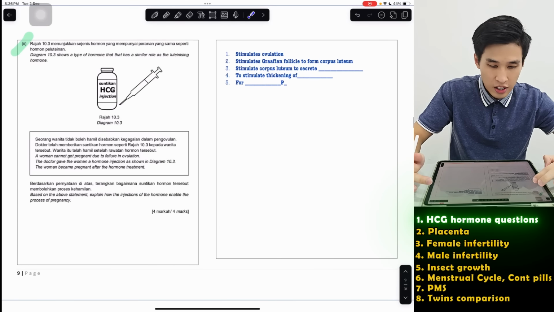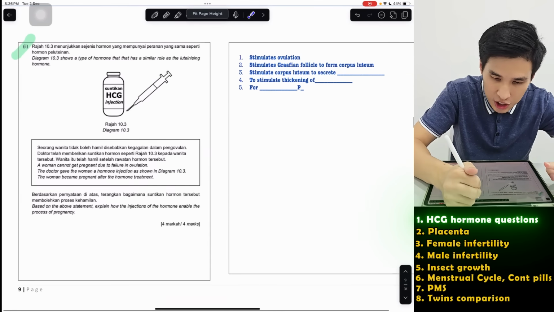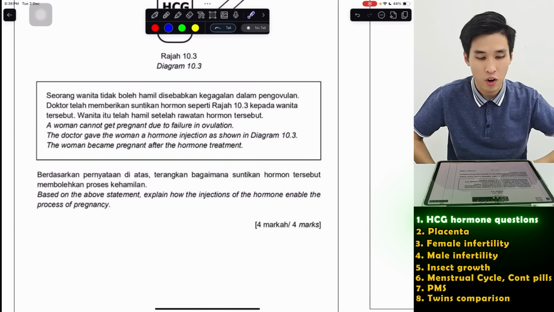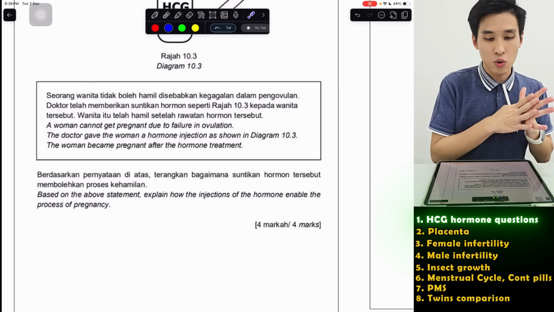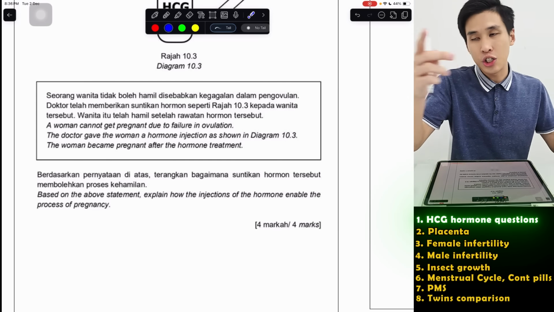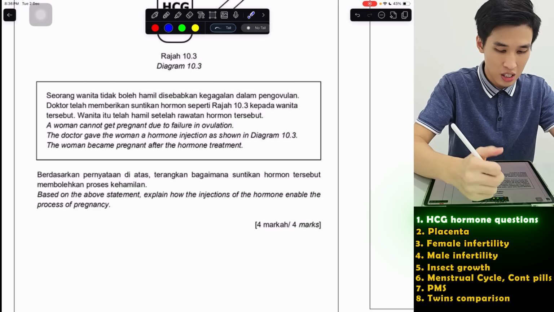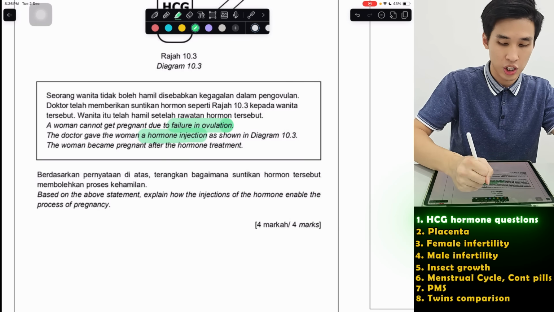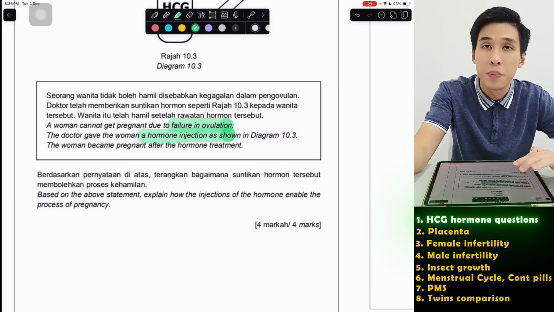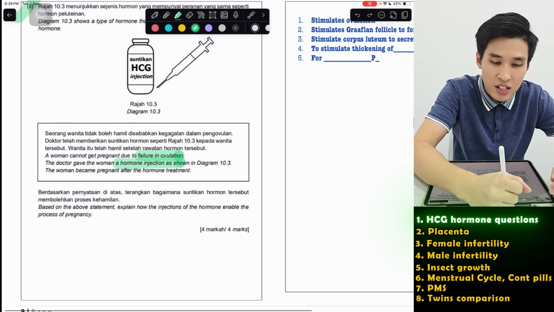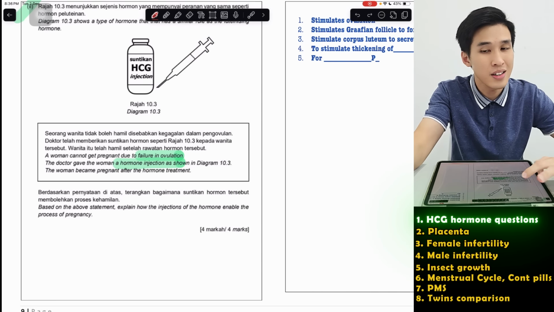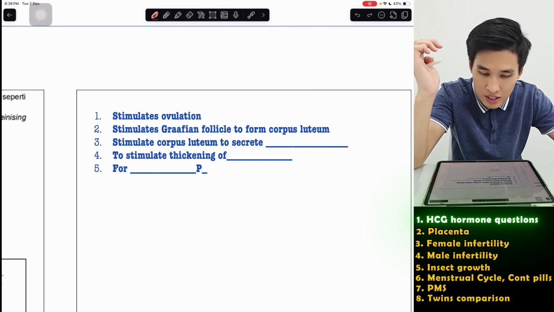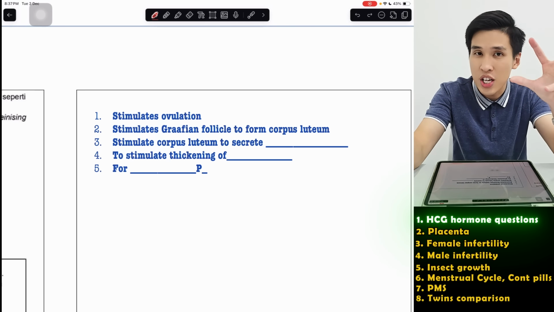Okay. And then another HCG question. Okay, this HCG question is a bit different. Now, this one they say that based on the above statement, how does the injection of hormone enable the process of pregnancy? Now, for girls who have problem getting pregnant, artificial HCG hormone can help them. So they say here, a woman cannot get pregnant due to failure of ovulation. The doctor gave the woman a hormone injection. The woman became pregnant after the hormone treatment. So HCG has a similar role to LH. It can stimulate ovulation.